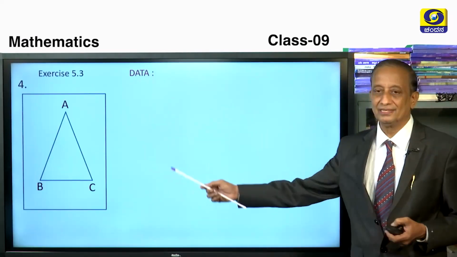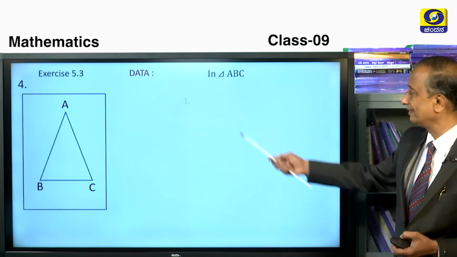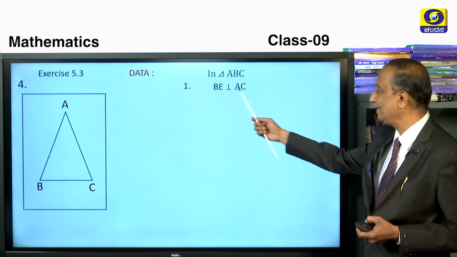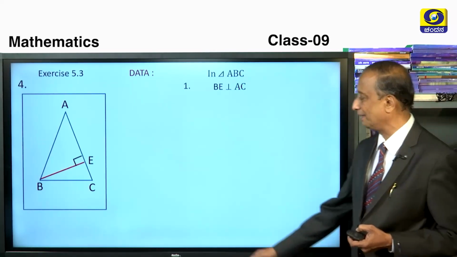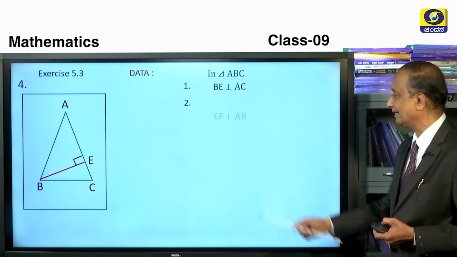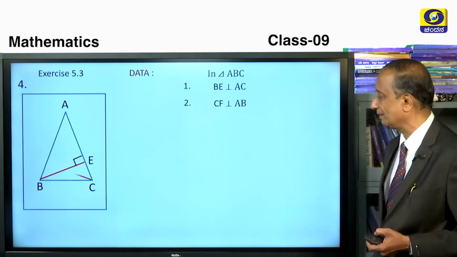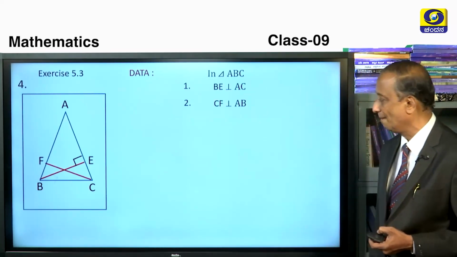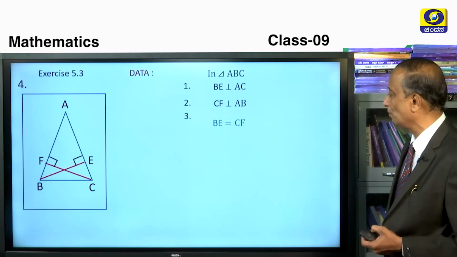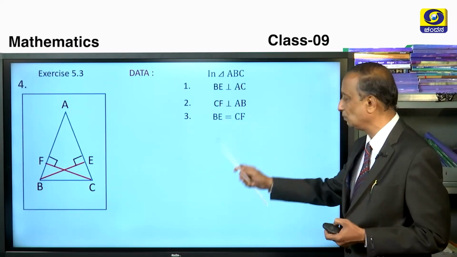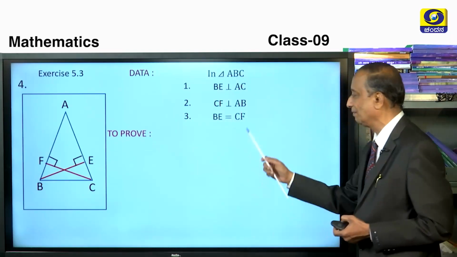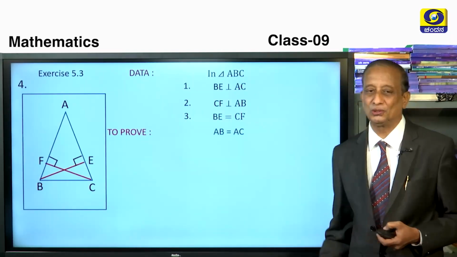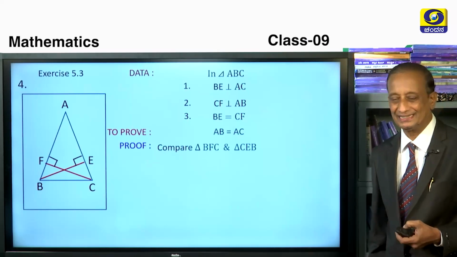Fourth problem is this. So, what is the data? In this triangle ABC, once again, BE is perpendicular to AC. Look at the figure, children. So, BE is perpendicular to AC, fine. And second point is CF perpendicular to AB. So, CF is drawn perpendicular to AB. And one more point, the two altitudes are equal. The length of this altitude is equal to length of this. Given all these 3 points, we have to show that it is an isosceles triangle.